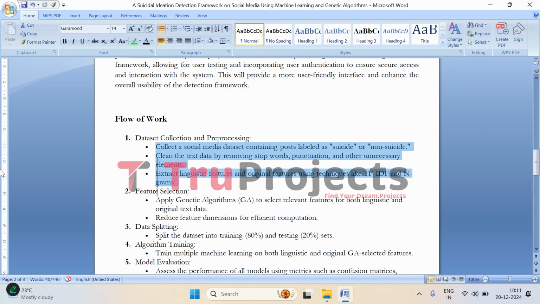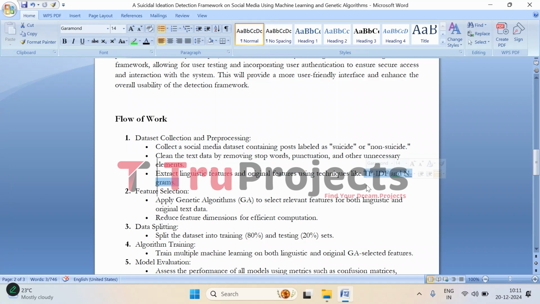Once we have the data, we move on to the cleaning part. So this means we remove unnecessary parts of the text such as common stop words like the, and, etc., punctuations and other elements that don't add meaning to the prediction. We then extract features from the text using TF-IDF, that is term frequency inverse document frequency, and n-grams, which helps us to capture the important words and phrases in the post.